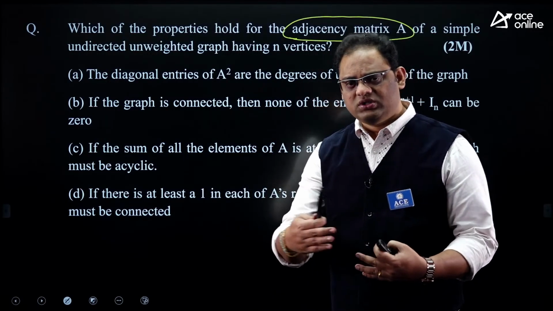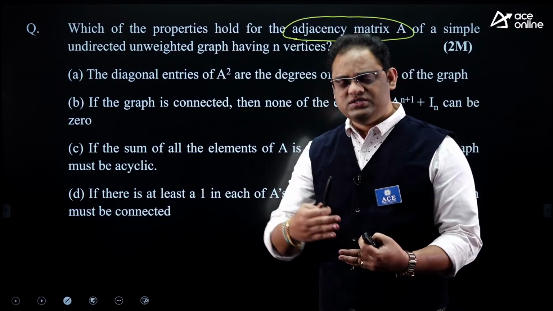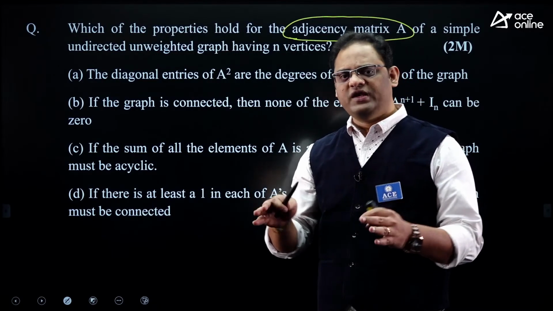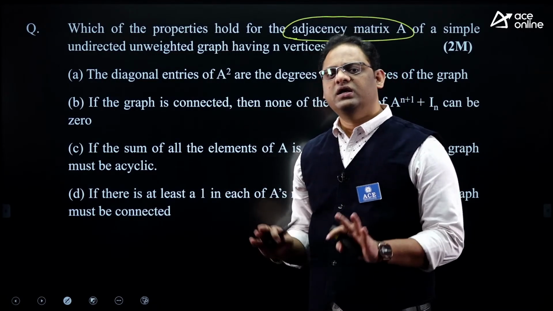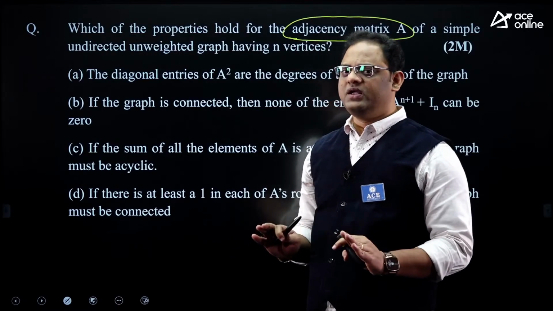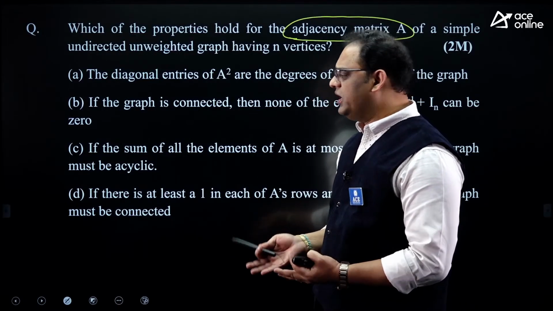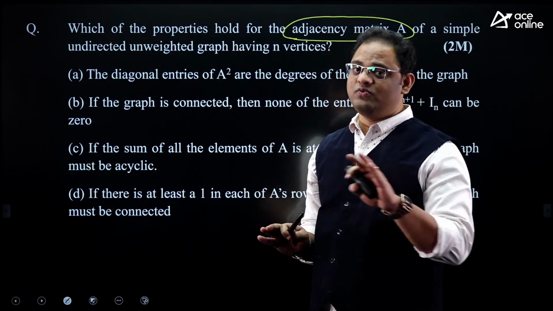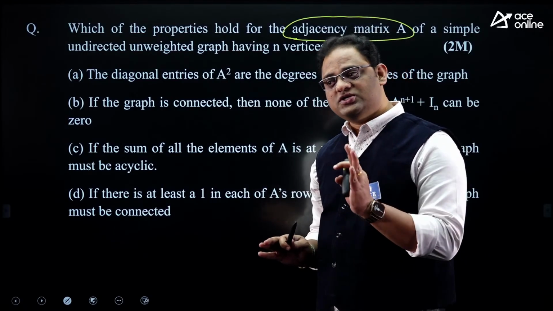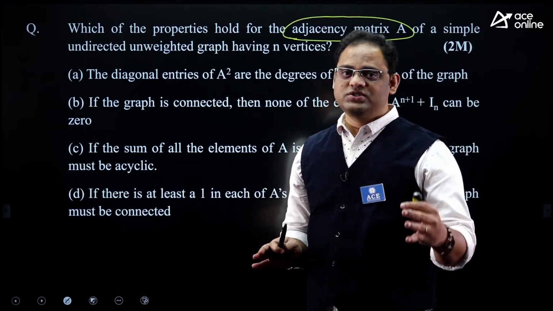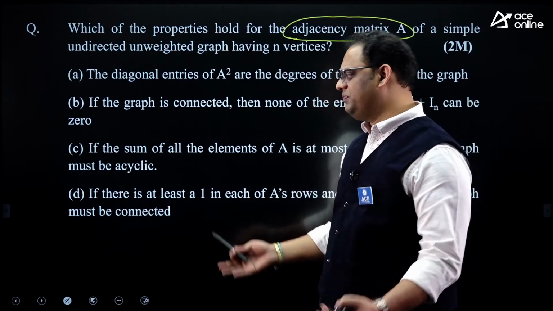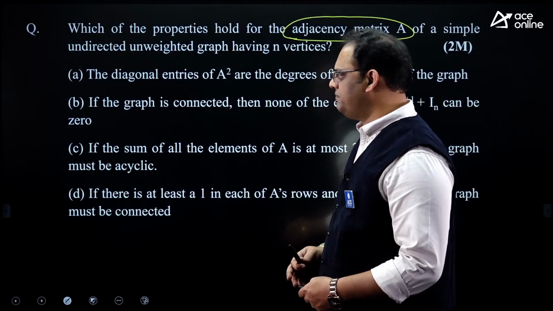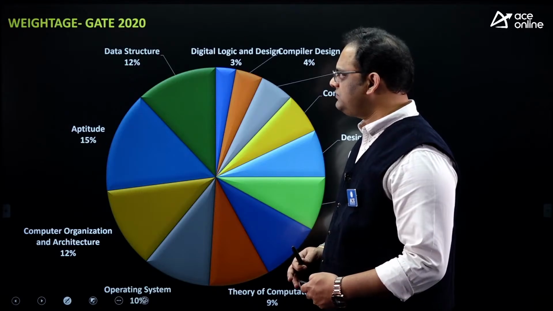You can speak about whether the first vertex is a neighbor to the second vertex. Between the nodes, you can frame the adjacency matrix. That is one way of preparing an adjacency matrix. And you can also prepare an adjacency matrix in between the edges and vertices. You can take edges E1, E2, E3 and nodes N1, N2, N3. You can prepare it that way also. Anyway, this is a question from basic concepts, right?